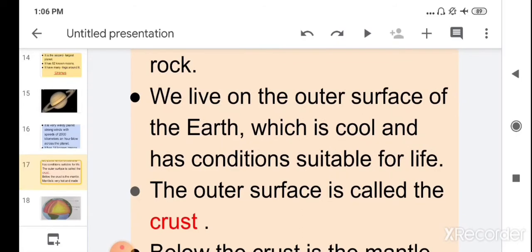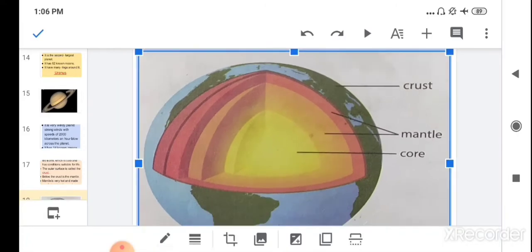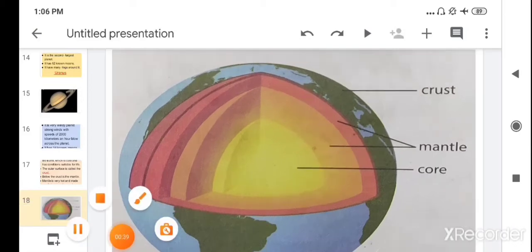It has air and soil which are suitable for life. The outer surface in which we live is known as the crust. If you see the structure of the earth, it is cut to show the different layers of the earth. We live at the outer surface.